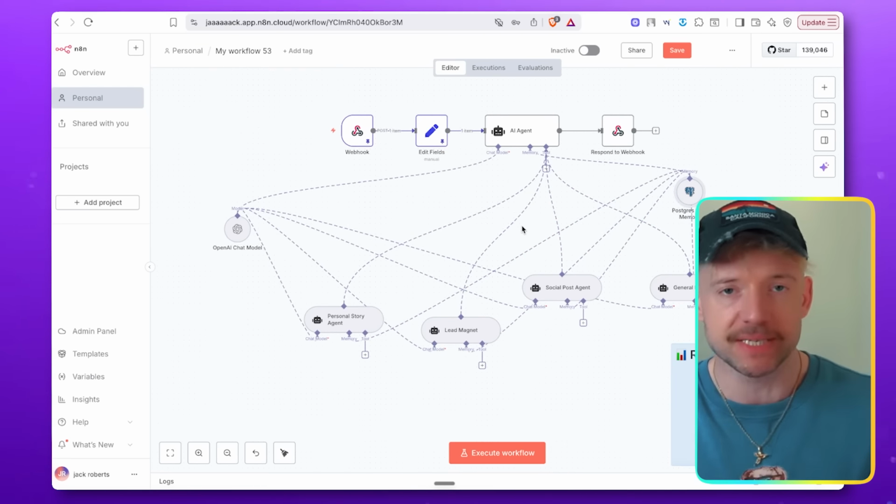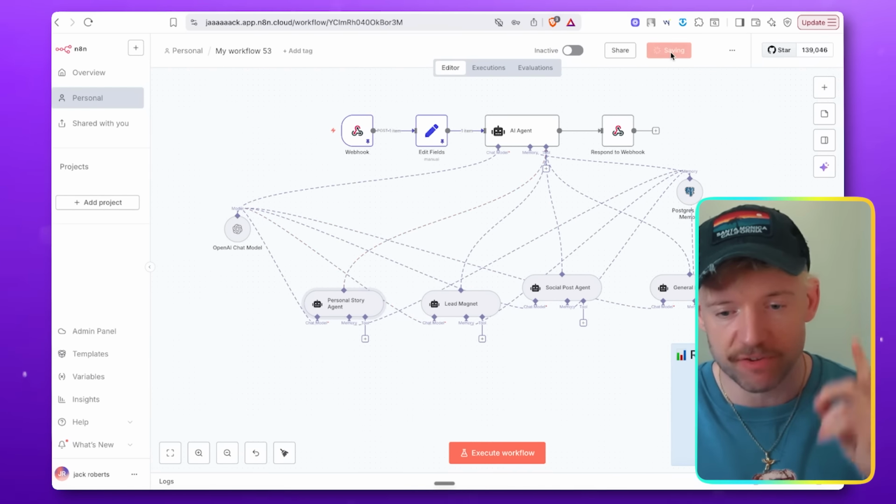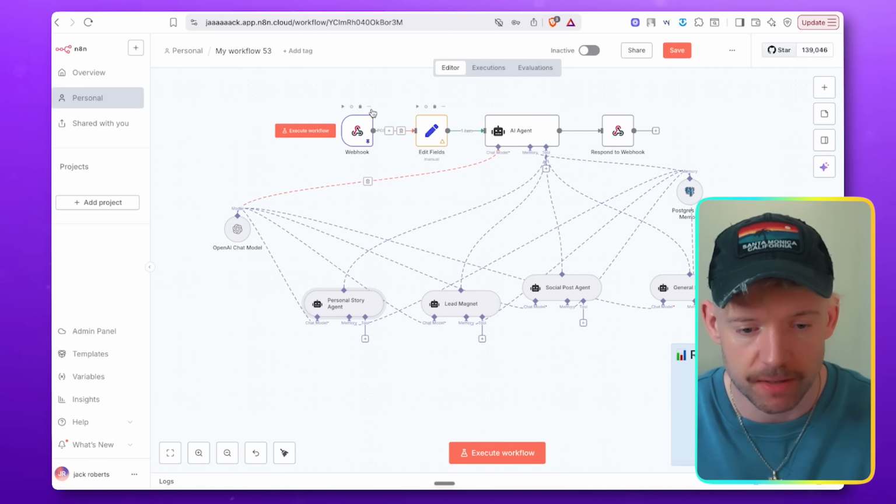Now what we can do is basically ask it a question, test it. So we've got a personal storage agent call. So let's do one thing. Let's save this workflow. Let's unpin the data, okay? Unpin. Beautiful. And then I'm going to execute the workflow.